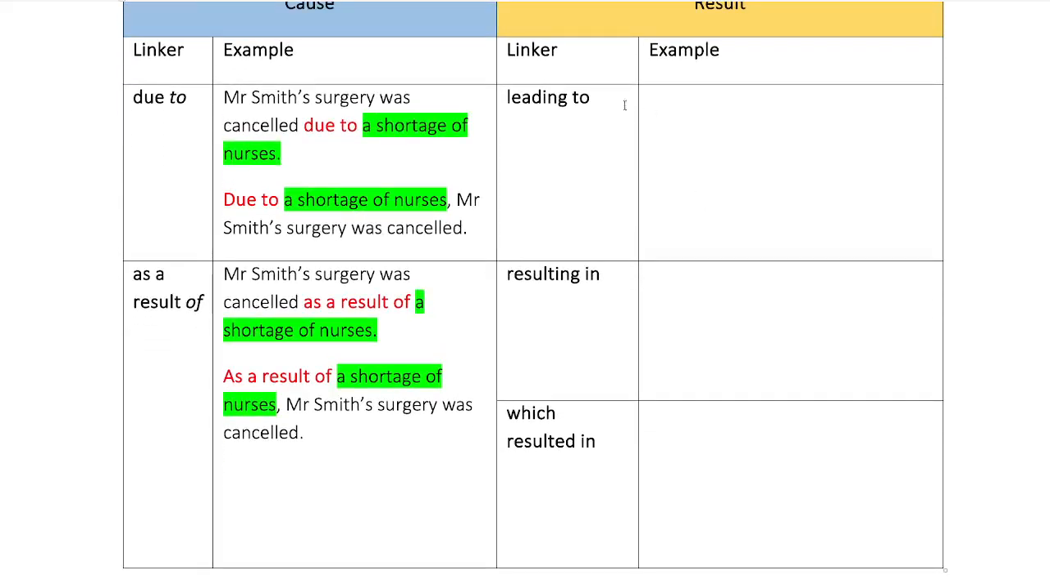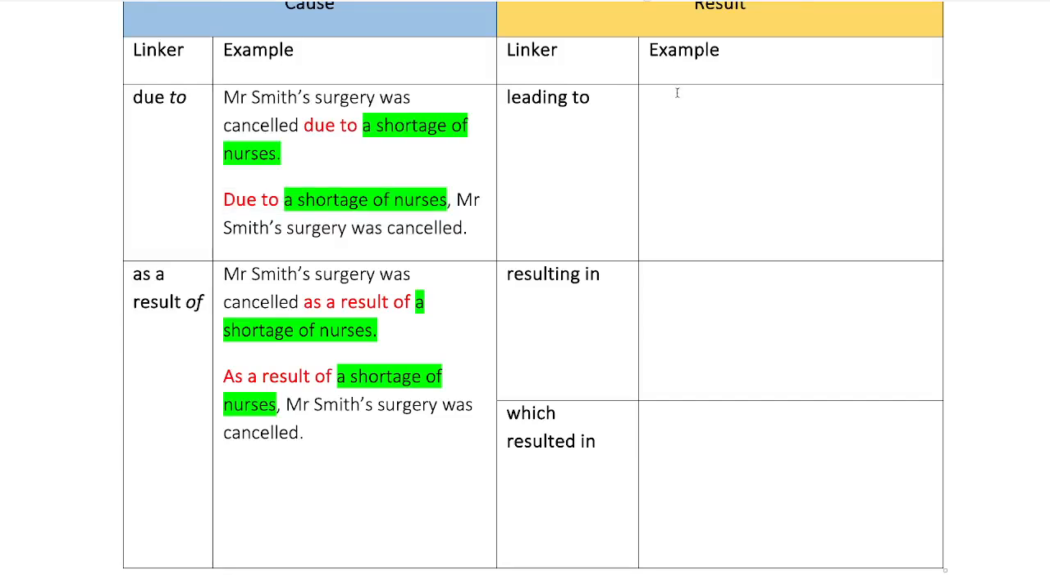So leading to, resulting in, which resulted in, they all come in the second half of a sentence. They're not like due to or as a result of. They can't flip around the order of the clauses. This one, we decided to put the cause clause first. These ones we can't.